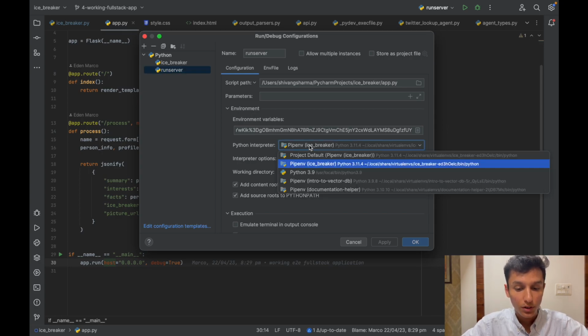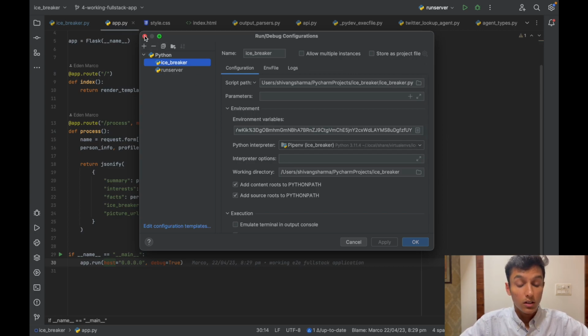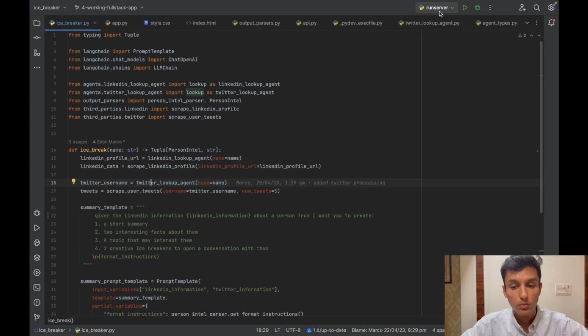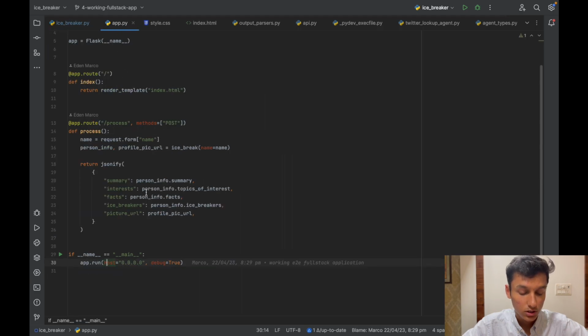And over here I have also created an environment with pipenv. And now if I change the environment configuration to icebreaker, then it will run the icebreaker.py file. And here it will run the icebreaker.py file, and it will now launch this website which we have created, and